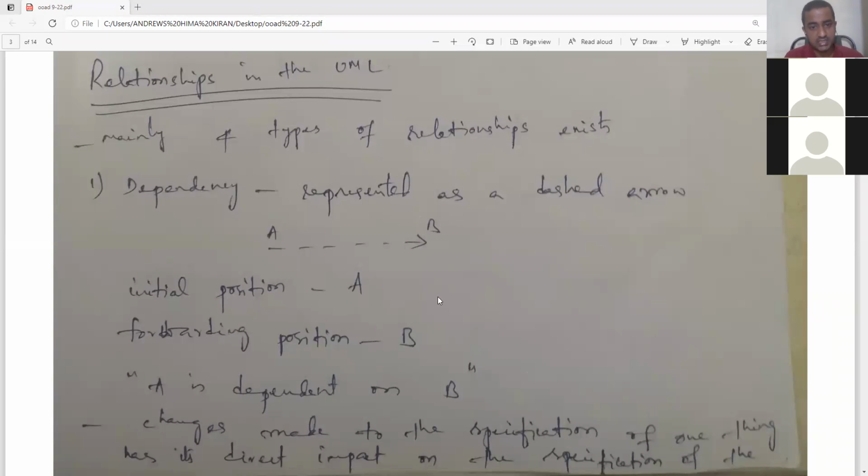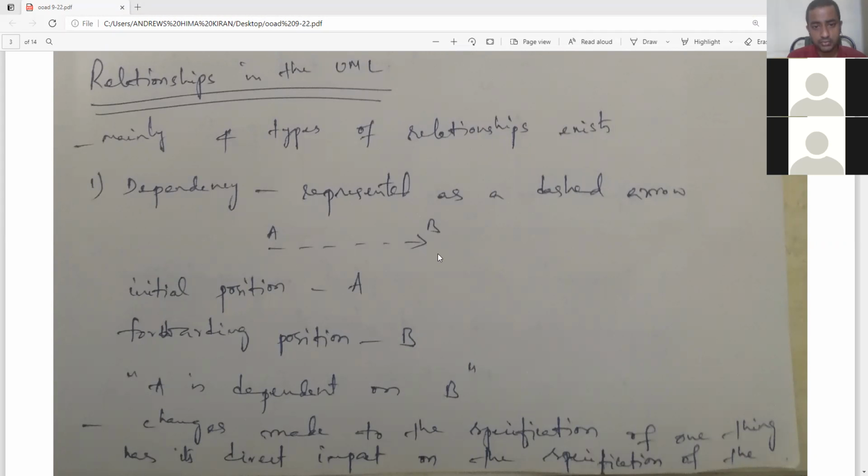If you see the notes here, A is dependent on B. Wherever we are pointing the arrow, that is called the independent entity, and wherever the arrow is not present, that is called the dependent entity. So A is called the dependent entity and B is called the independent entity.